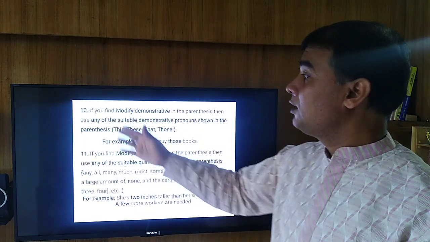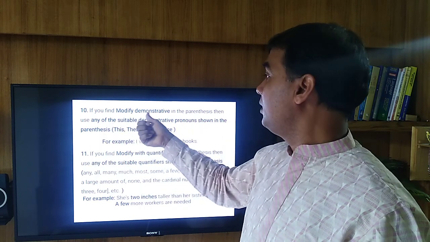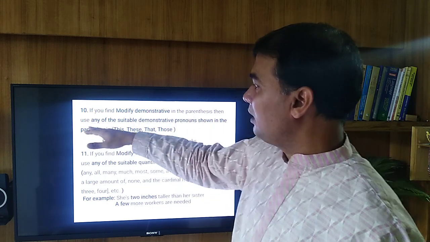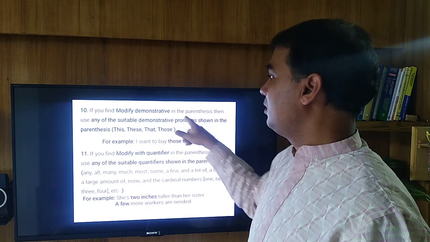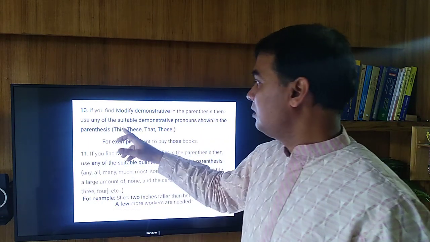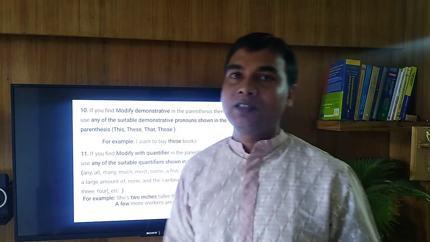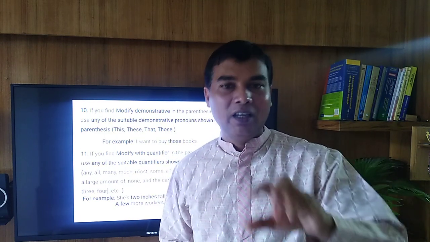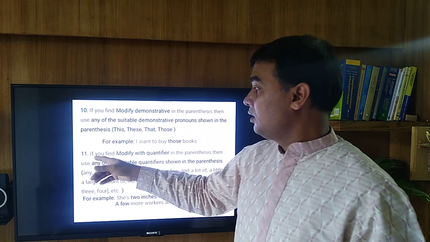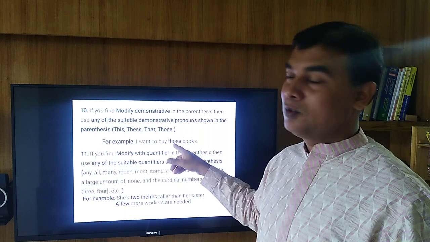Now technique number 10. If you find modify with demonstrative in the parentheses, then use any suitable demonstrative pronouns which are shown in the bracket. Okay, and which are the demonstrative pronouns? This, that, these, those. These are demonstrative pronouns. So if you find in the question modify with demonstrative, then use any of the demonstrative pronouns. Okay. So in the example you see, I want to buy those books. Those, this is a demonstrative pronoun.